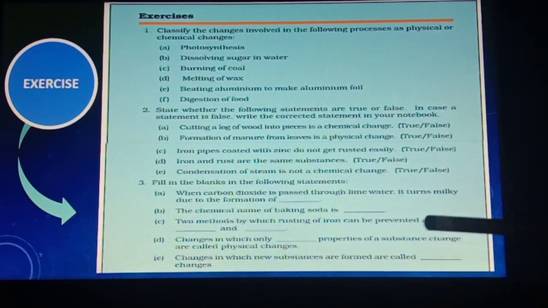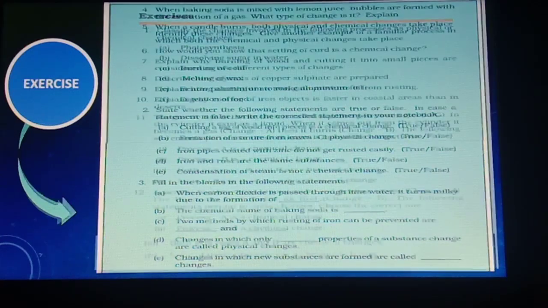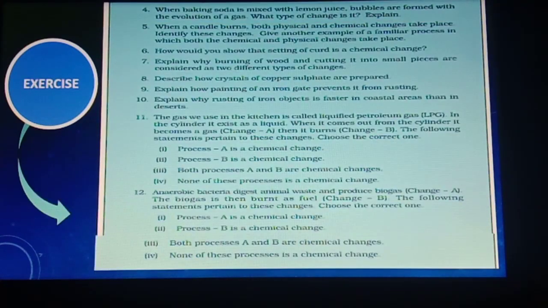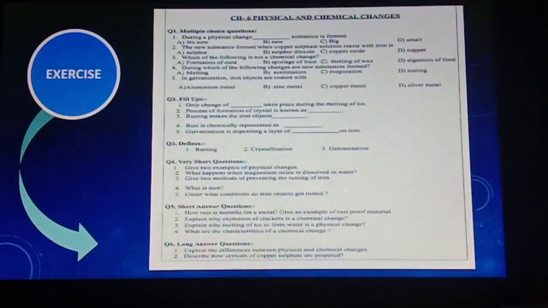So students, the lesson is now explained to you. Now we have to do the back exercise of NCERT. Here we have a total of 12 questions from the NCERT, and you have to discuss and do them yourself. Apart from these questions, you have some extra questions as an assignment. It consists of a total of 6 questions, which include short as well as long questions. I hope you all can understand and do these questions yourself, as the lesson is very well explained to you.